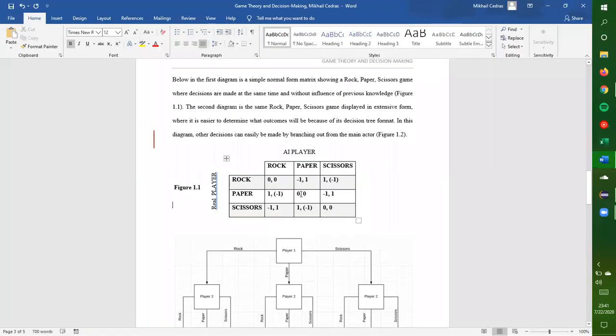Like over here, the real player, say for instance, chooses rock, and the AI also decides on rock, then it's a zero, it's a tie. However, if the real player chooses paper and the AI chooses rock, then the winner is the actual player, who gets the 1, and the AI gets the loss, the -1.